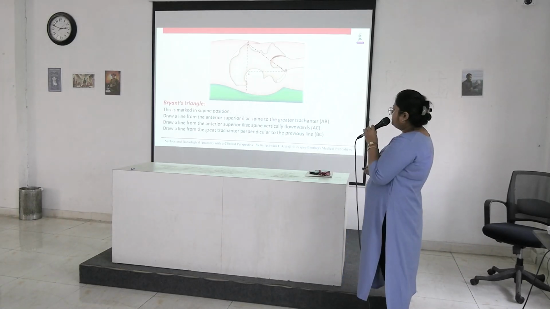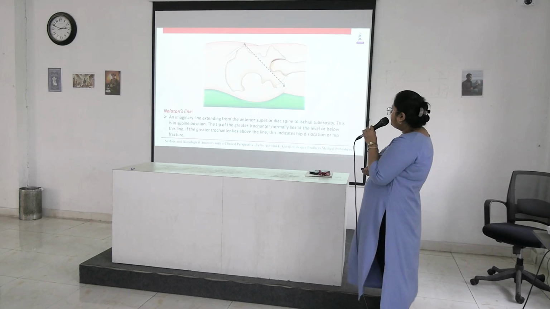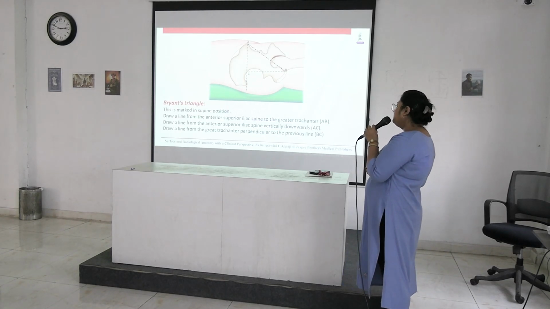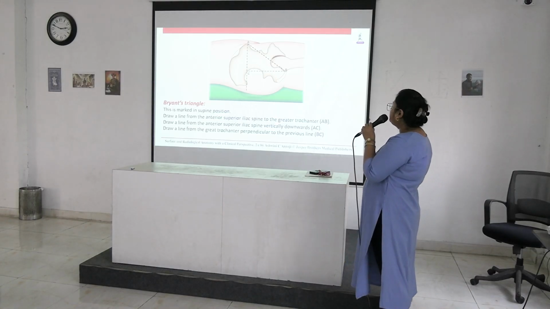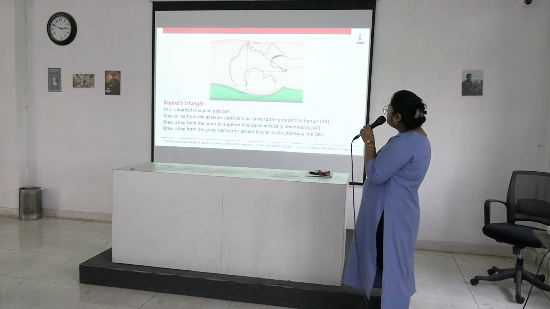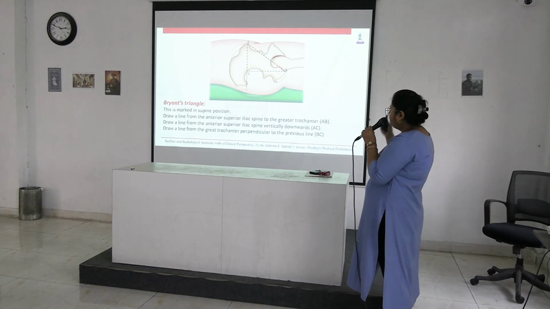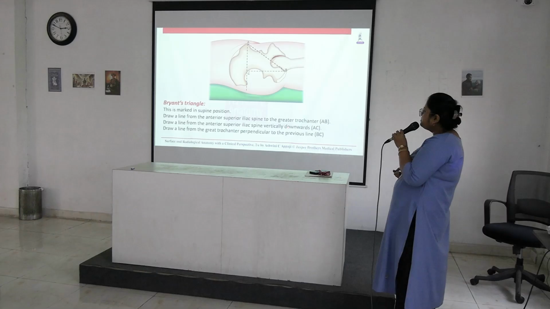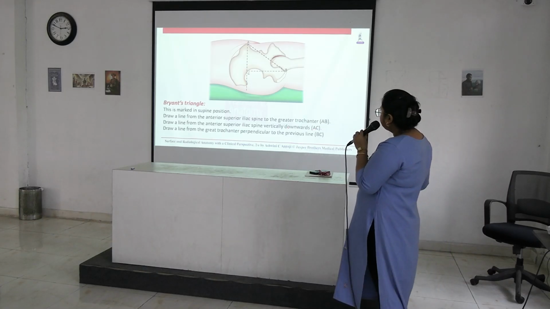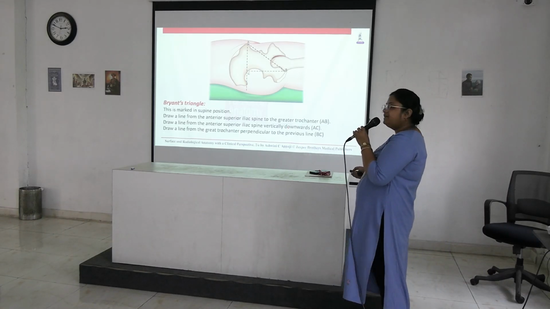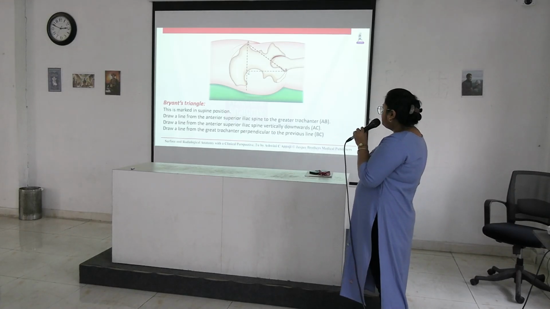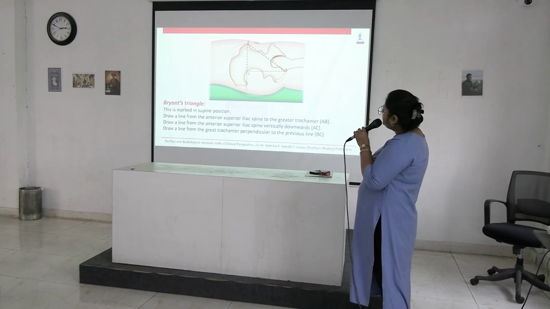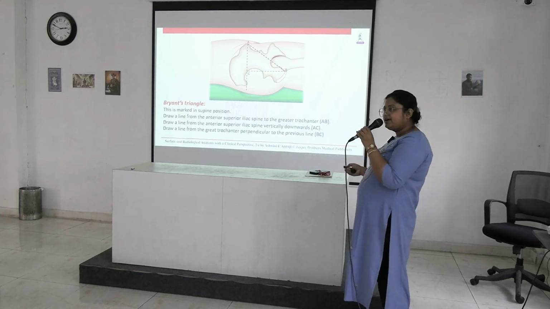Next is Bryant's triangle. It is marked in supine position. You have to first draw a line from anterior superior iliac spine to greater trochanter. And second line, draw a line from anterior superior iliac spine vertically downward. And draw a line from greater trochanter perpendicular to the previous line, here, this one. So these three lines together form a triangle, and that is known as Bryant's triangle.